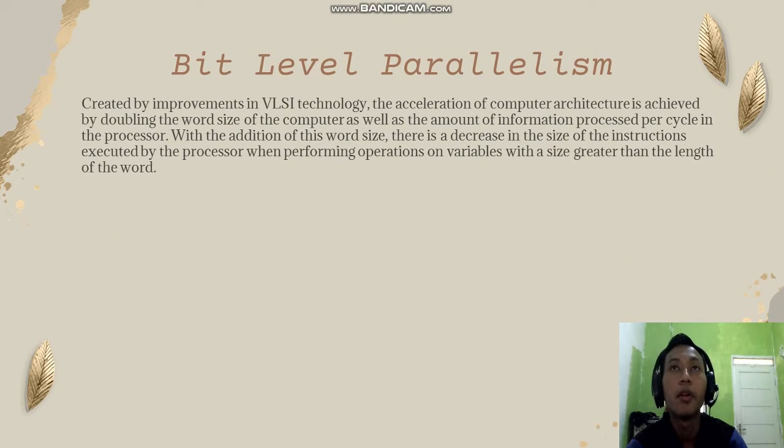The first, bit level parallelism, created by improvement in VLSI technology. The acceleration of computer architecture is achieved by doubling the word size of the computer, as well as the amount of information processed per cycle in the processor. With the increase in word size, there is a decrease in the number of instructions executed by the processor when performing operations on variables with a size greater than the length of the word.